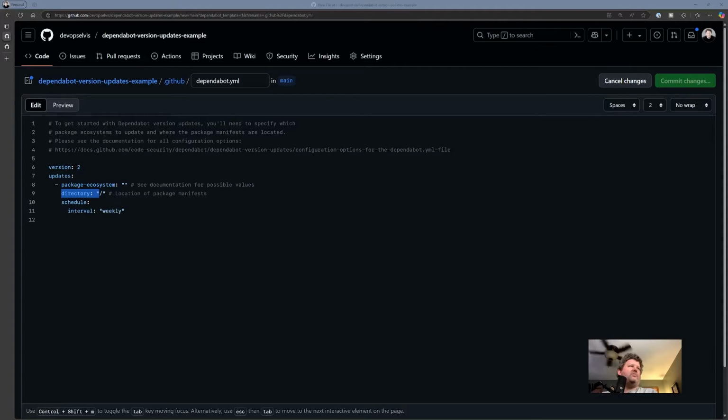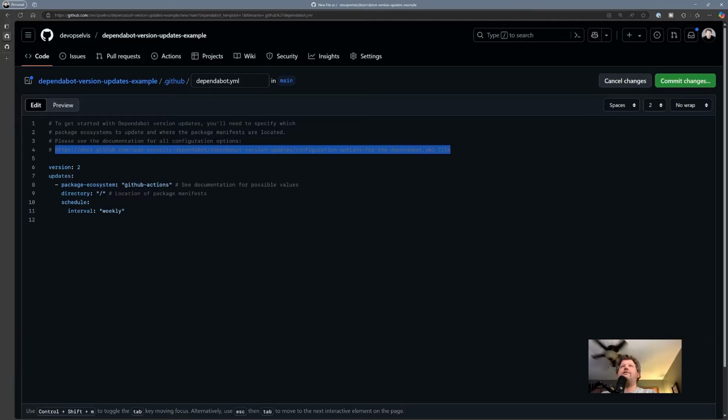Now, I'm wanting to do this specifically for GitHub Actions. So you can go look at the documentation to see all the different fields that you can put in this file. There are lots of different fields, and you can list multiple package ecosystems. But for the GitHub Actions aspect of things, for the package ecosystem, we want to put GitHub Actions. We want to leave the directory just as a /. And then we need to schedule how often we want this to run. I think it's daily, weekly, and something else. Let's go look and see.